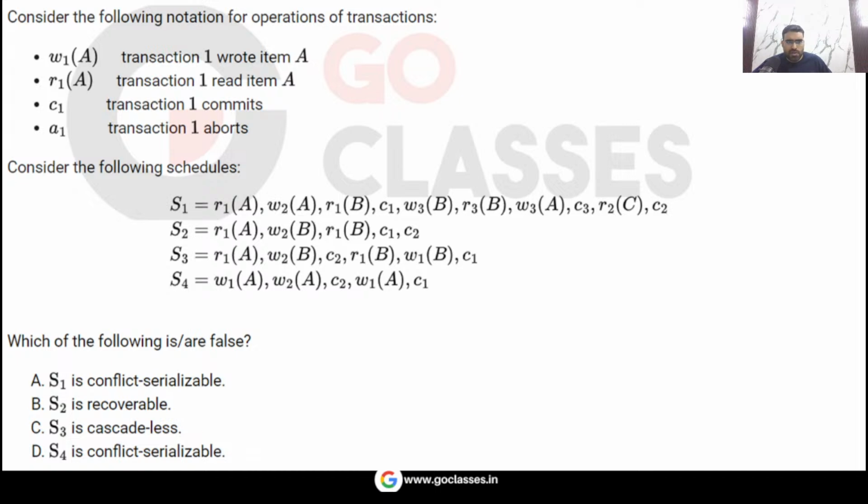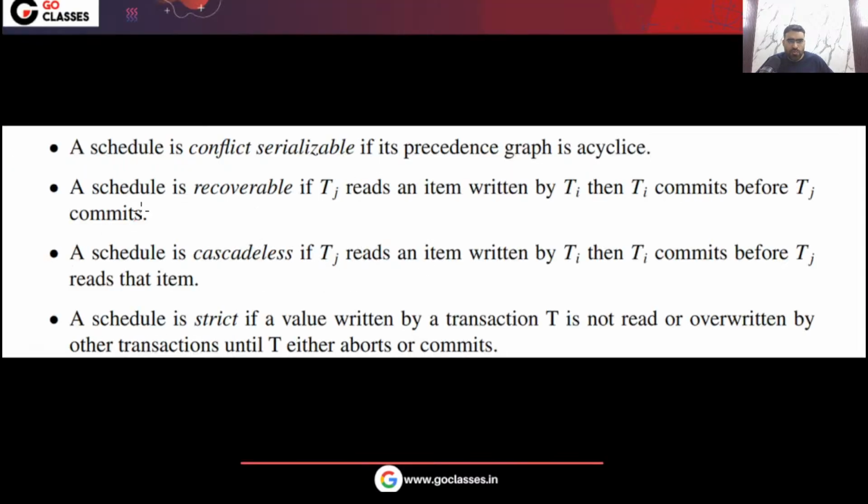So let's solve it. Let's solve for conflict serializable. The question is asking: this S1, this schedule, is it conflict serializable or not? For conflict serializability, what do we do? If a schedule is given to you and you want to check whether this schedule is conflict serializable or not, then what you will do? You will make the precedence graph. Yes or no? You will make the precedence graph.